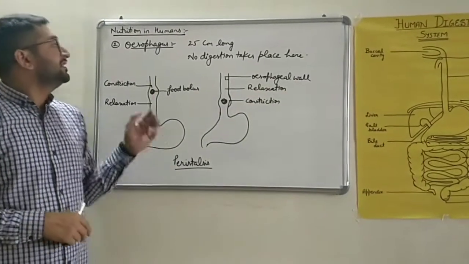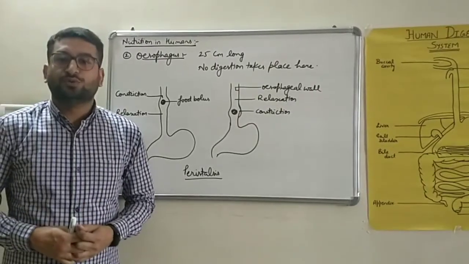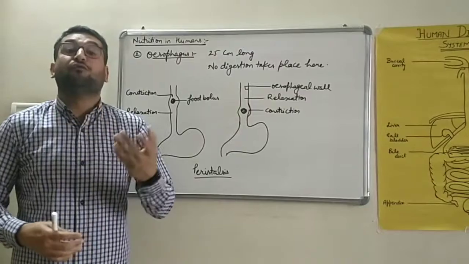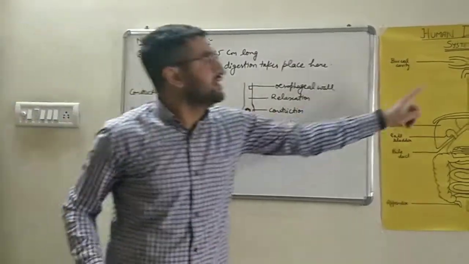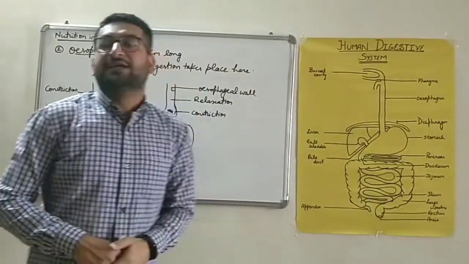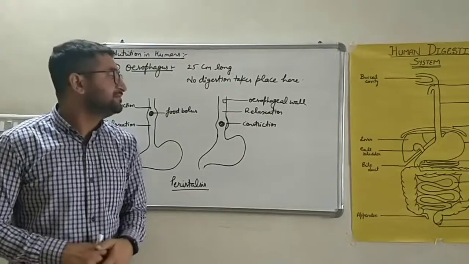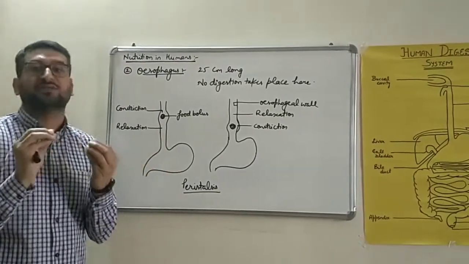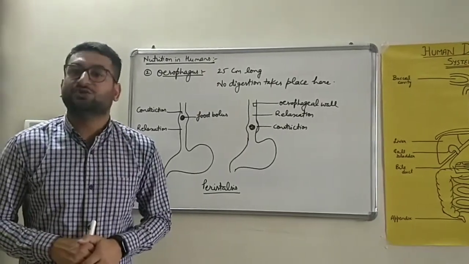The second part is esophagus. After mouth, we swallow the food. We do it like this, and the food is moved voluntarily into the pipe that is referred to as food pipe or esophagus. This pipe is a 25 centimeter long tube present in the adult human being. No digestion takes place here. It's a very important thing to notice that no digestion whatsoever takes place in the esophagus or food pipe.